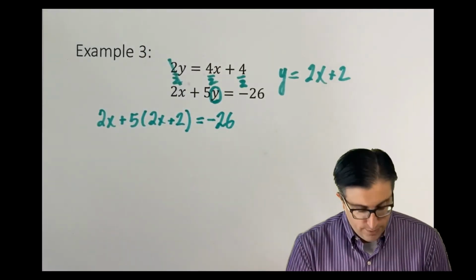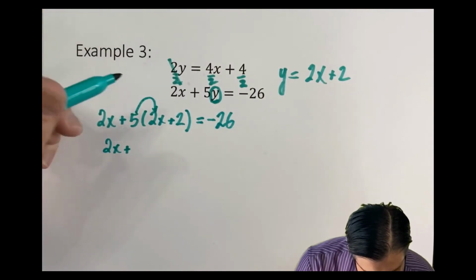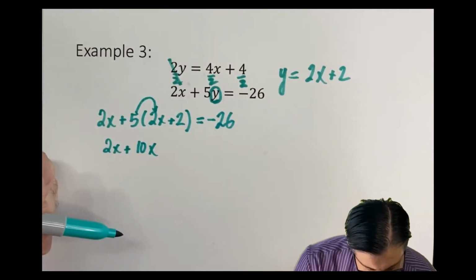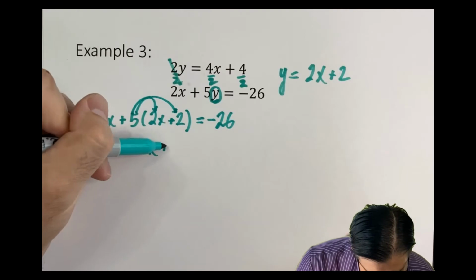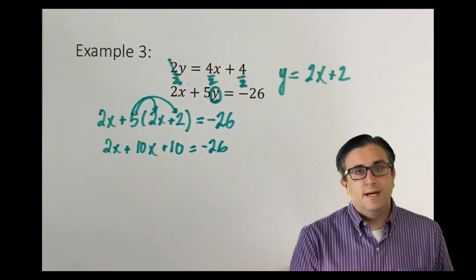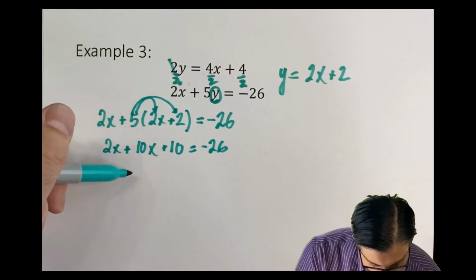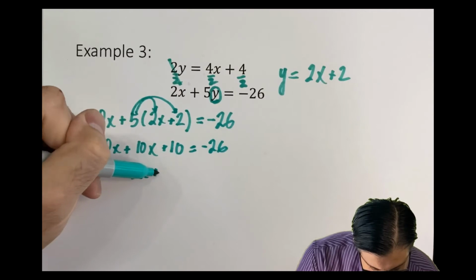I now need to distribute. 2x plus stays. 5 times 2x is 10x. And 5 times 2 is 10. And that equals negative 26. I now need to combine my like terms. 10x and 2x are alike, so I get 12x. Bring down the rest.